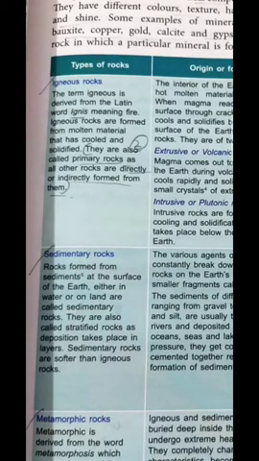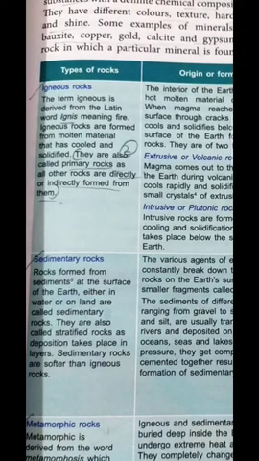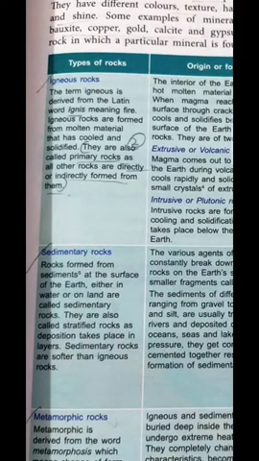Fire represents volcanic activity. Always remember that volcanic activities are related to fire. So igneous rock is the result of volcanic activity. They are also known as primary rocks. Most of the other rocks are directly or indirectly formed from them.